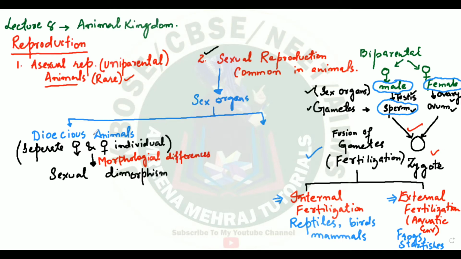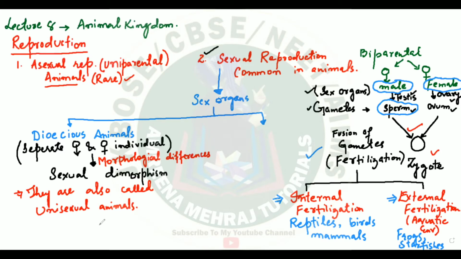So you call them dioecious animals, or my dear students, the same animals are called unisexual because you have male sex separate, female sex separate. Terminologies vary. These animals are also called unisexual animals. So there's just one sex, one animal, one sex.